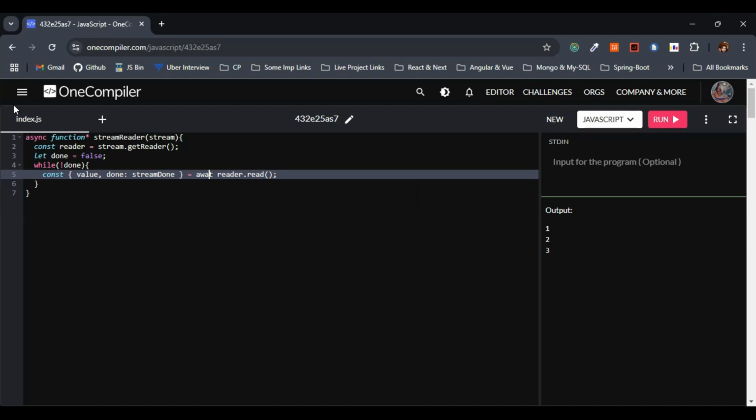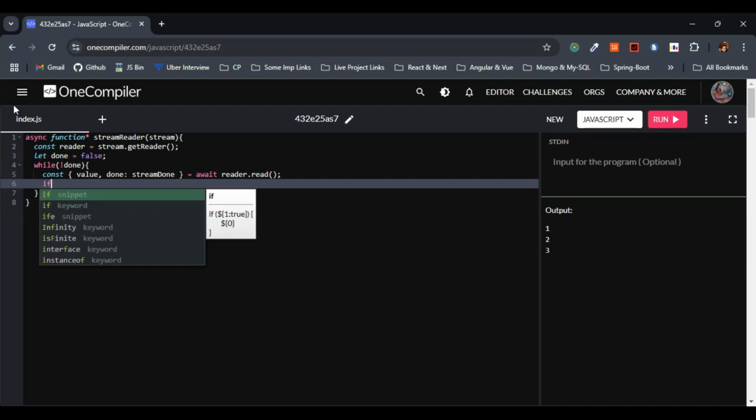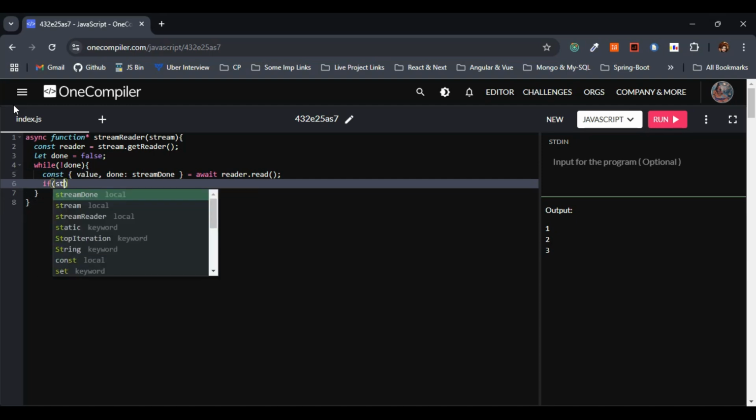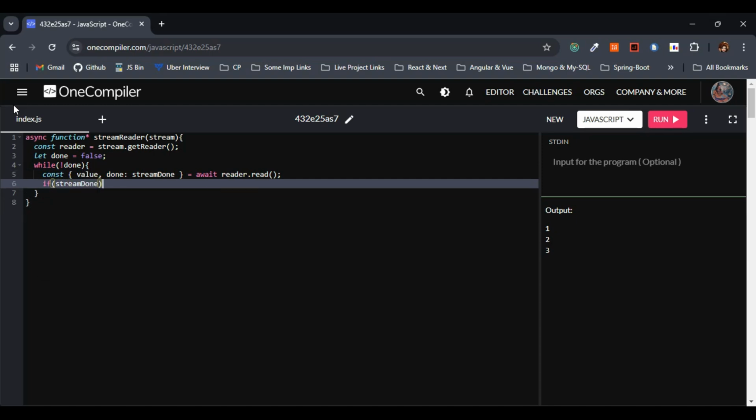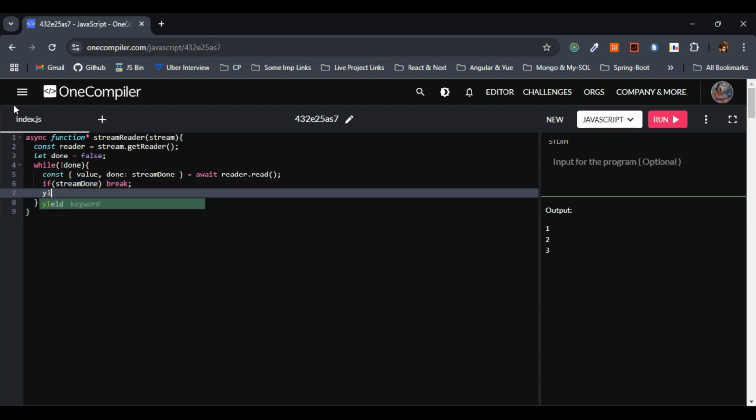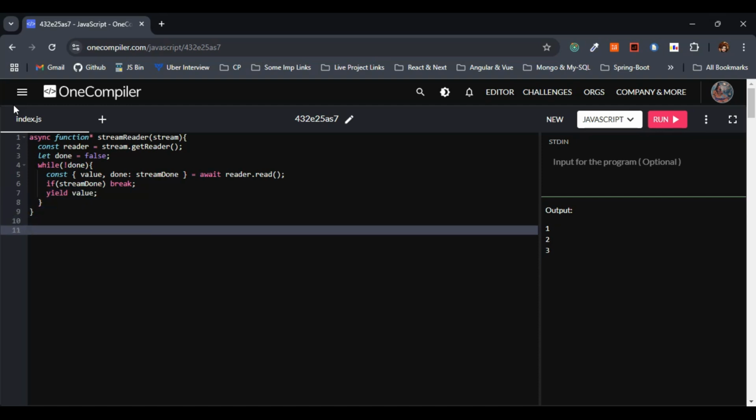So again here, this has to be an await. This is fine. Next, let's make use of the if condition. If stream done, then let's break out of this. Else we will yield the value, right? So I hope this is clear till here.